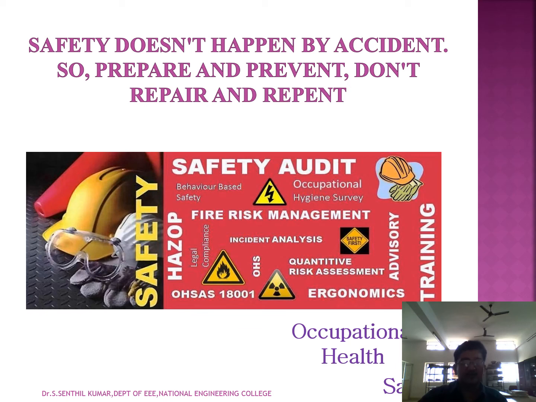What are the safety auditing methods? Fire risk management should be followed, along with incident analysis and quantitative risk analysis, and advisory and training should be given to the employees. As per OHSAS 18001, occupational health and safety should be implemented.